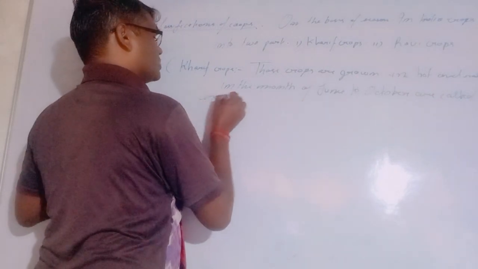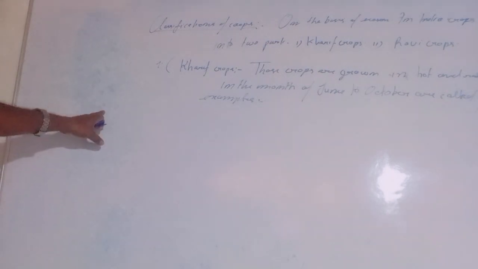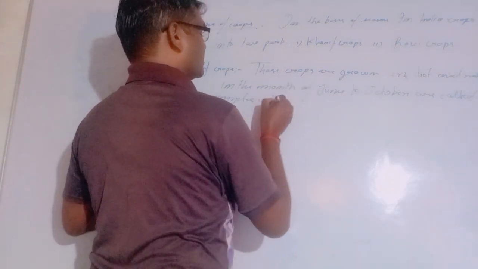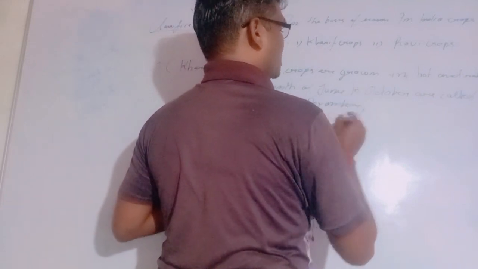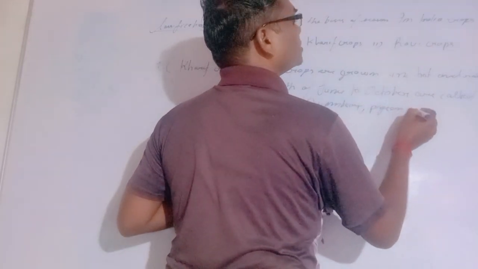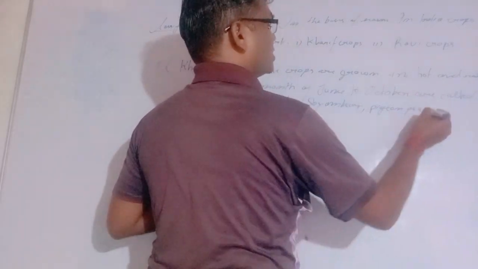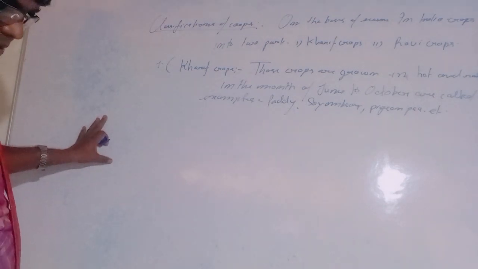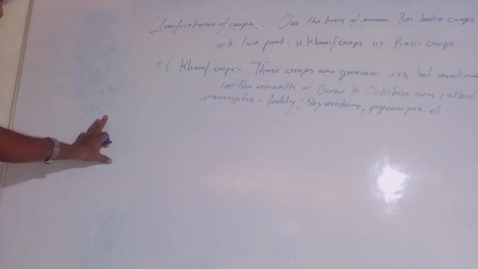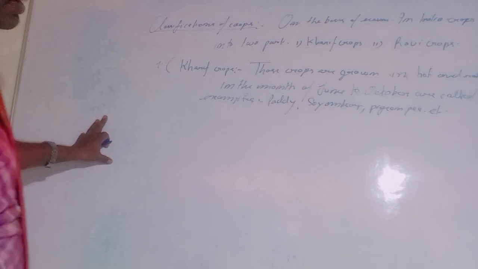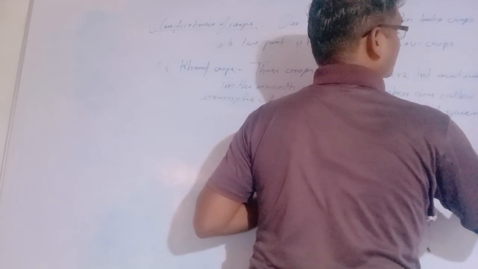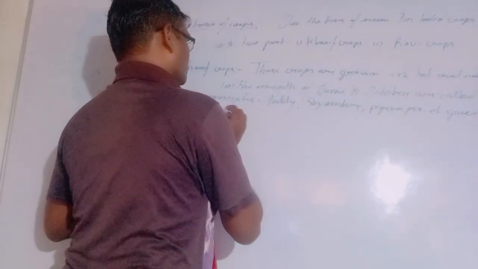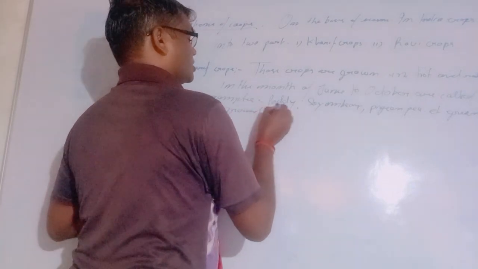For example, in the case of kharif crops, like paddy, soybean, pigeon pea, green grams, black grams, and groundnuts. Many examples are available here.